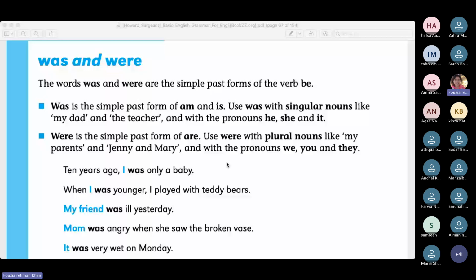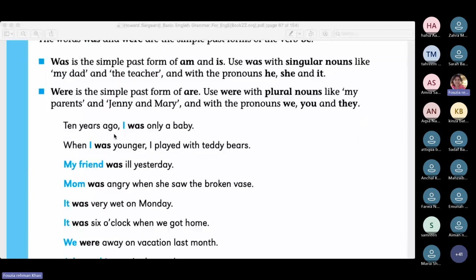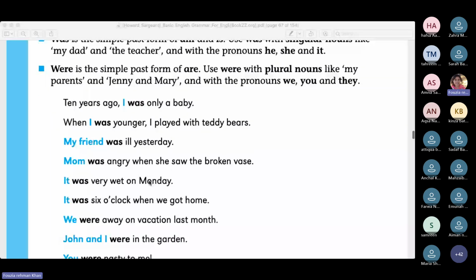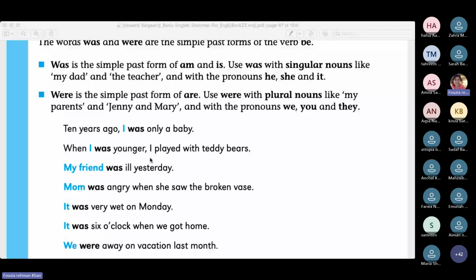Right? Okay, now 10 years ago I was a baby. When I was younger, I played with a teddy bear.